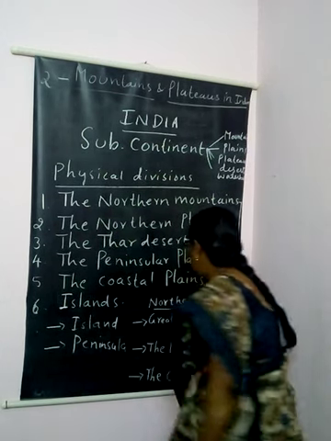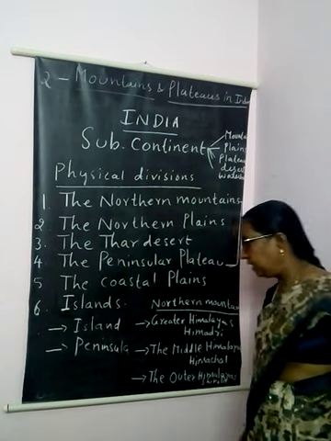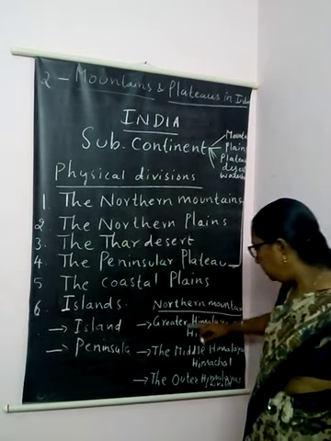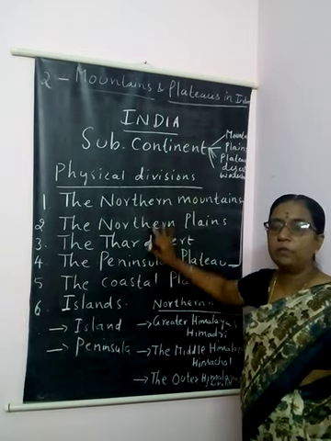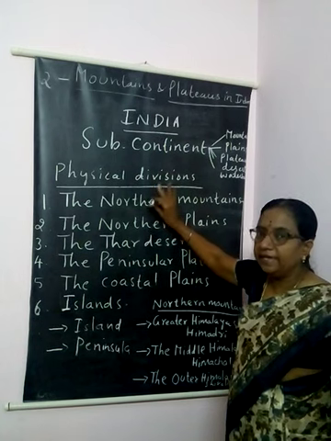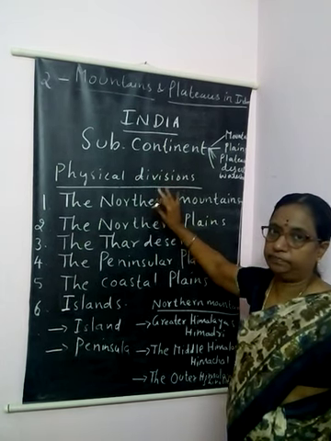So three ranges: Greater Himalayas, Middle Himalayas and Outer Himalayas. Now I am going to show all these physical features on the India map. Please observe it carefully.